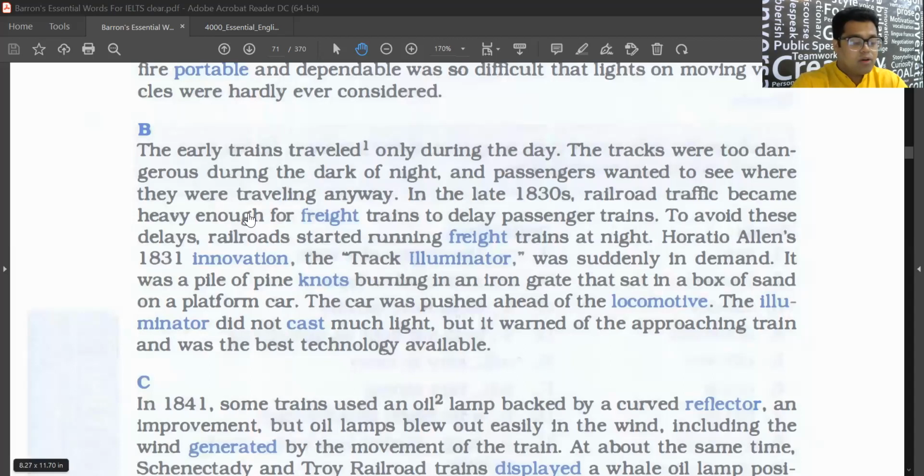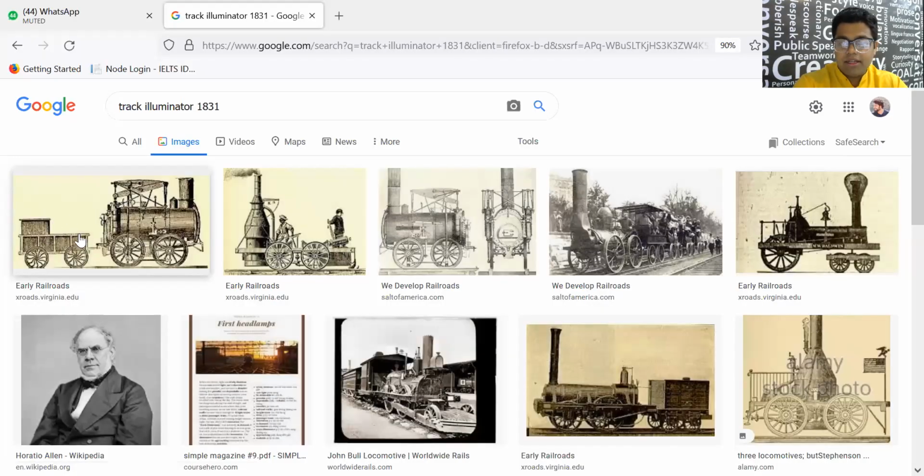What do you call it? You call it the track illuminator. It was created in 1831. So here's a look at how it looked. Can you see the track? Can you see it, everyone? Yes. This one. So it was kept ahead. Okay.